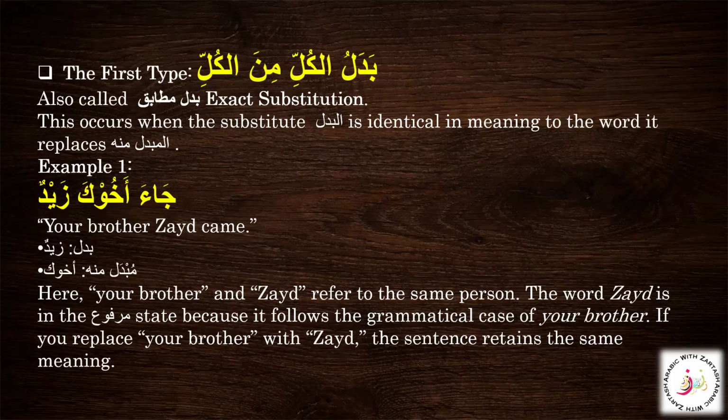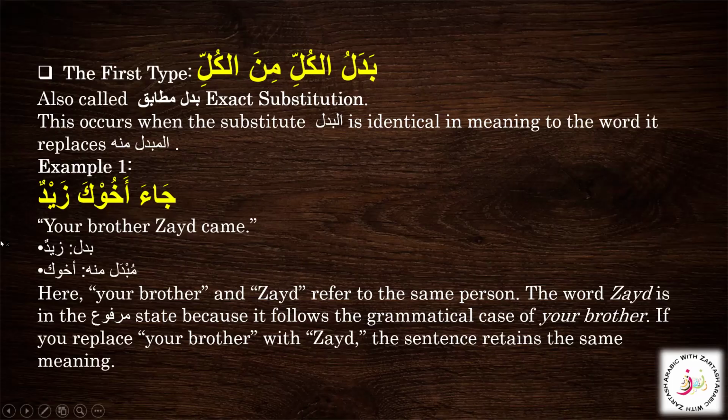You can notice that Zaidun is marfu because it follows the irab of Ahuka. So what we need to remember is that badal kul min kul means that two words are identical in reference, and the badal matches the grammatical case of the word before it.